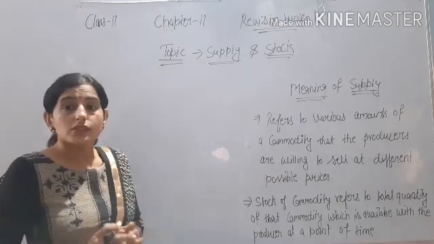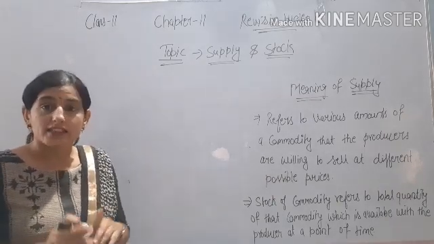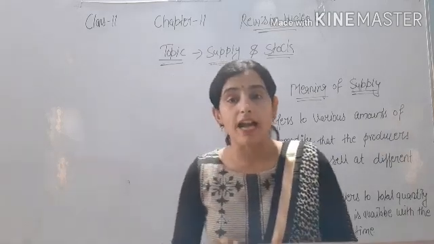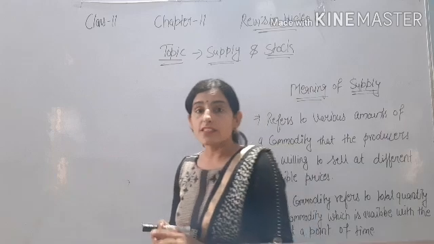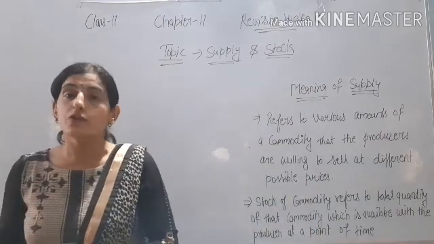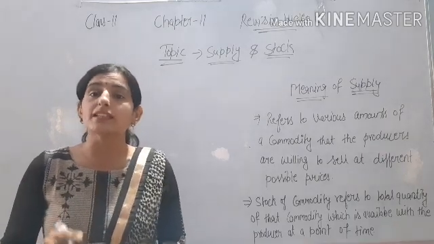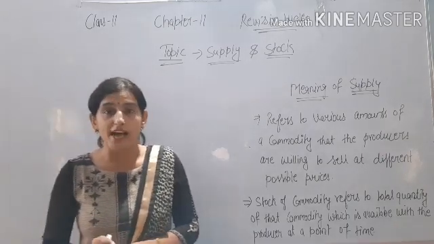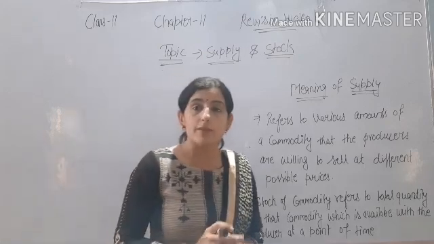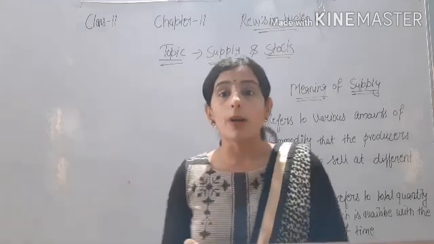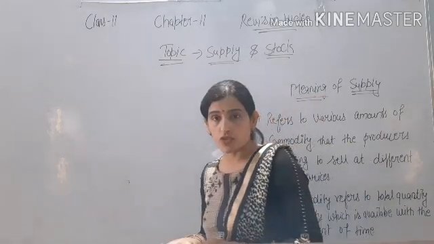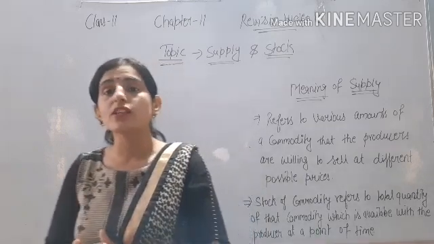Stock does not mean that the producer is willing to give the commodity in the present time. He can sell the amount at present and sell the amount of commodity in the future, depending on the price of the commodity.